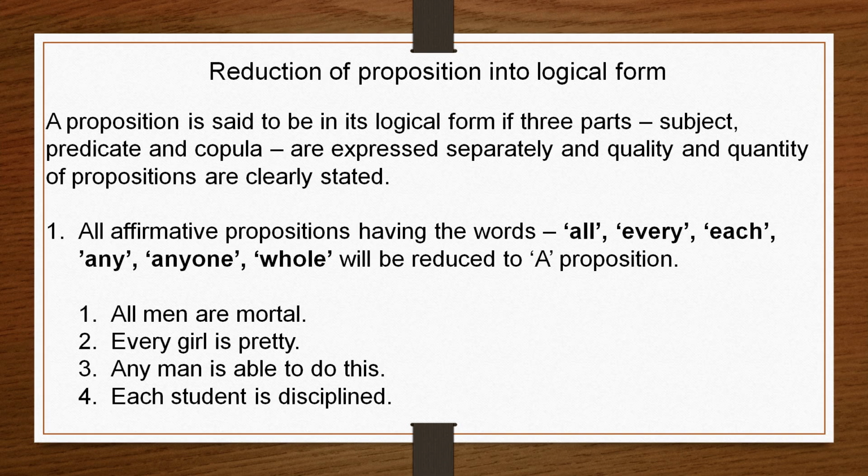All men are mortal, this is an A proposition, you know. Every girl is pretty. Here you have to reduce this to all girls are pretty. Any man is able to do this. You will reduce this to all men are able to do this. A proposition. Each student is disciplined. You reduce this to all students are disciplined. A proposition.